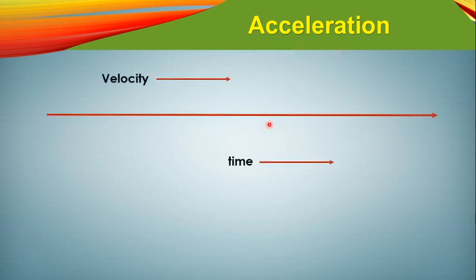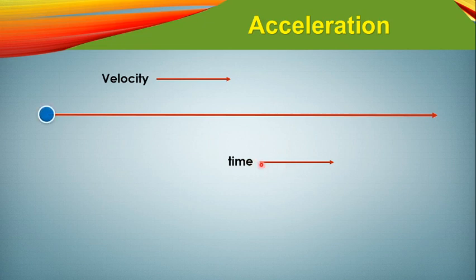Let's get started. We have taken a straight line, and here the upper marking scale will be the velocity and the lower marking scale will be the time.